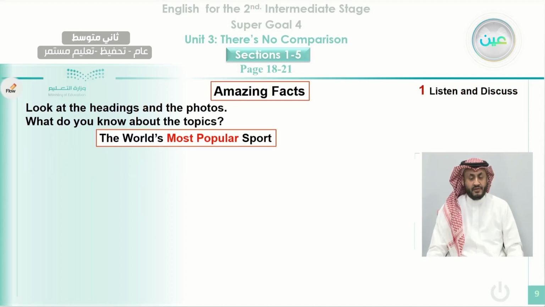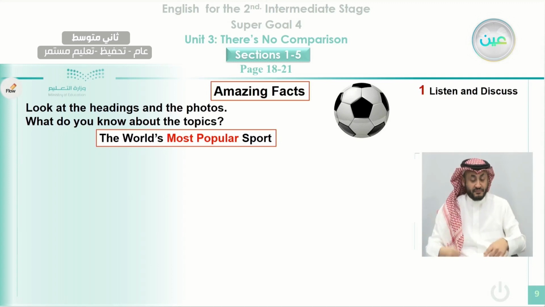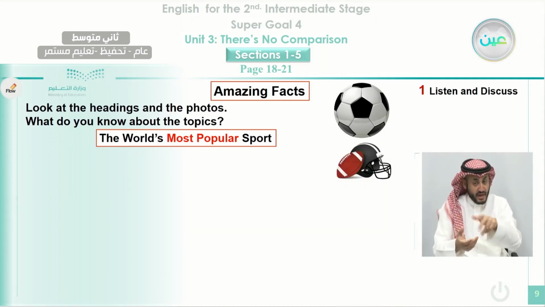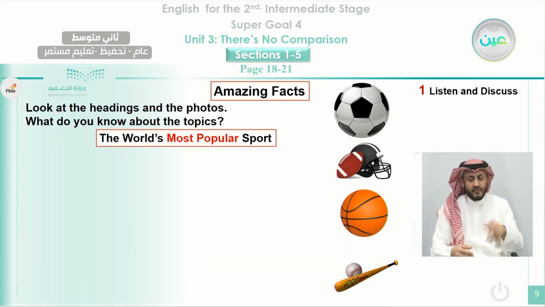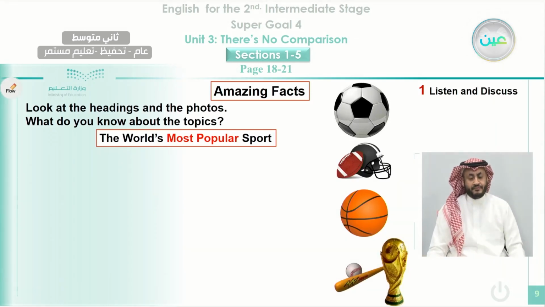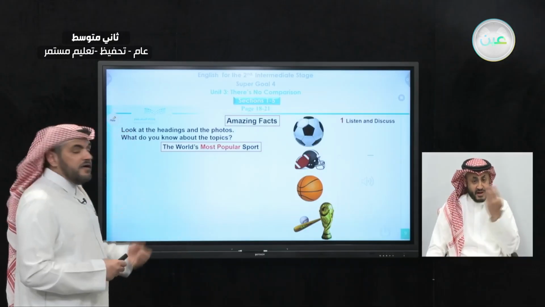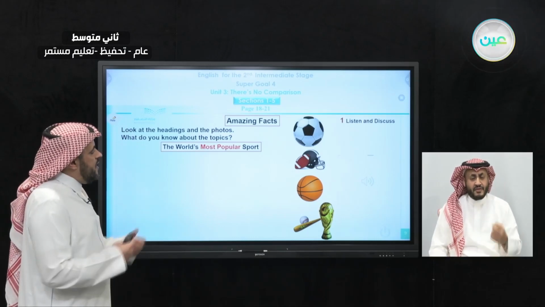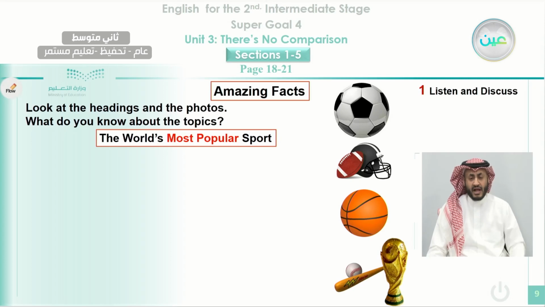Now we start with the world's most popular sport. What is it? Is it this one, which indicates football? Is it the American football? Is it basketball? Is it baseball? And we will know information also about the World Cup. So you will read and listen now, and you will find out some amazing facts and information about these things. Okay, let's listen and you will read along.